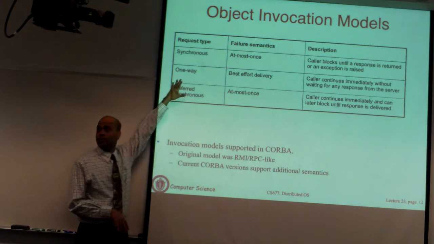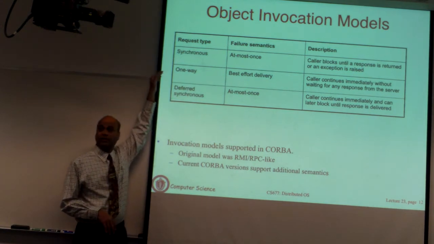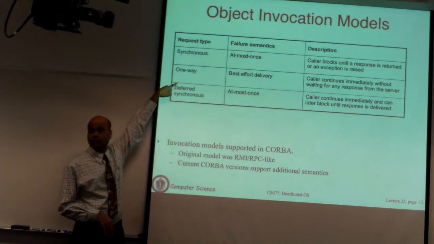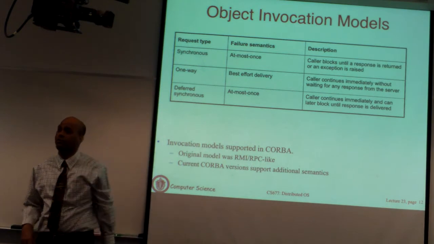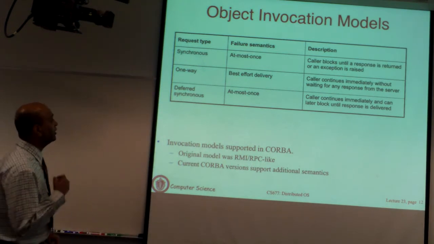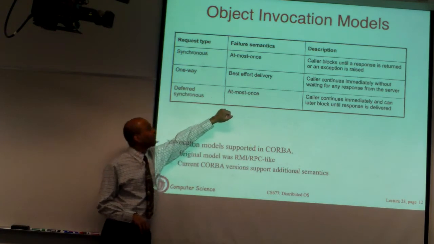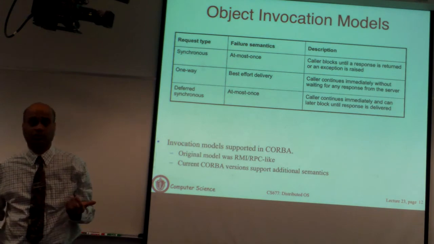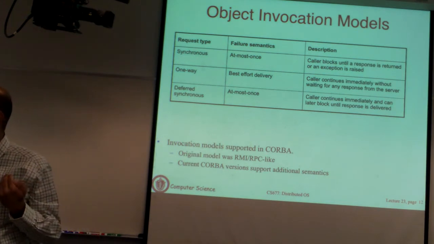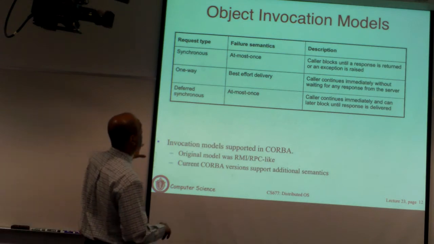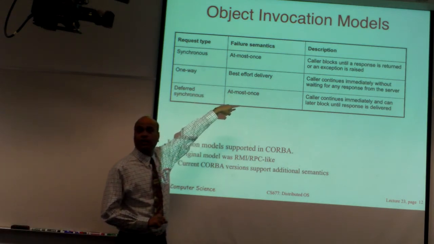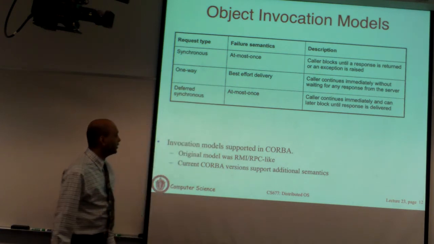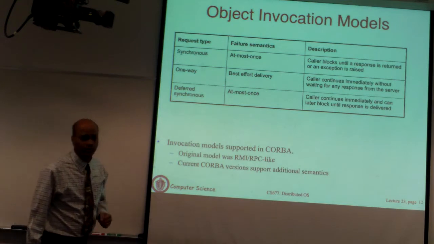You can do one-way calls. Remember when we were talking about RPC semantics, we talked about synchronous, asynchronous, one-way, deferred synchronous. Corba is an example of a system that allows you to do one-way calls, where you don't wait for an acknowledgement, and the delivery is best effort. You also have deferred synchronous, which means you basically have two asynchronous one-way calls, one in the forward direction, one in the reverse direction. You'll see that they have different failure semantics. At most once is best effort. Both of those are supported in Corba.